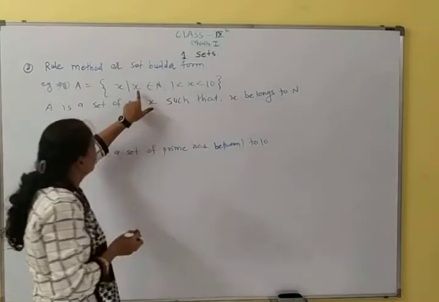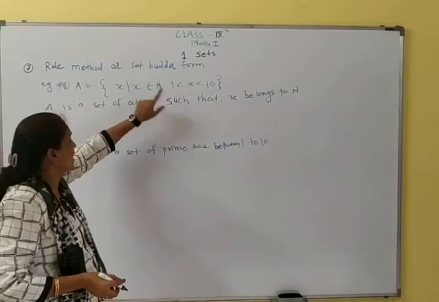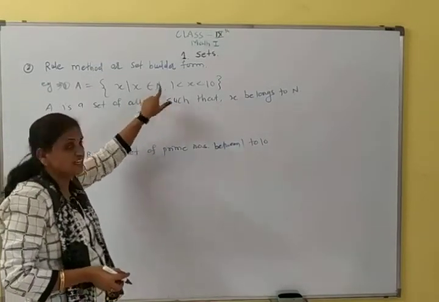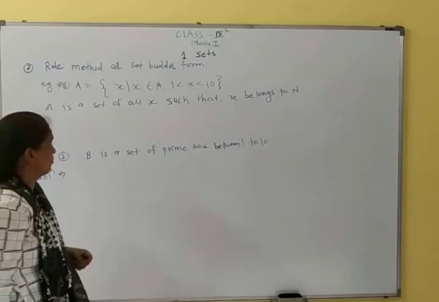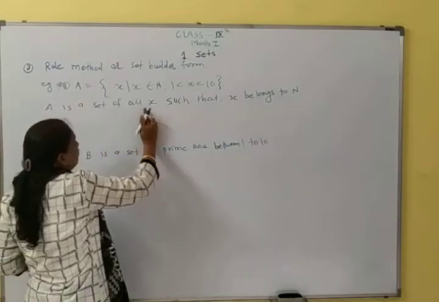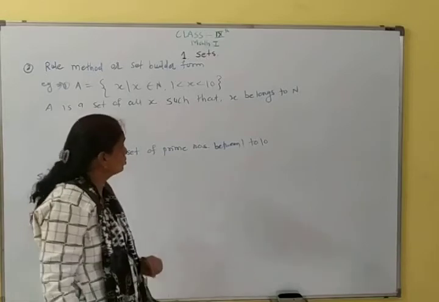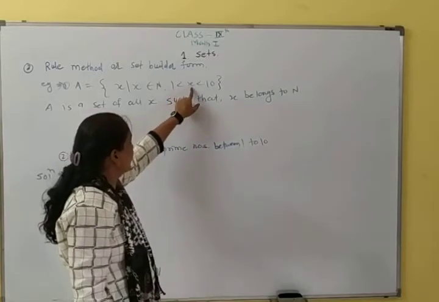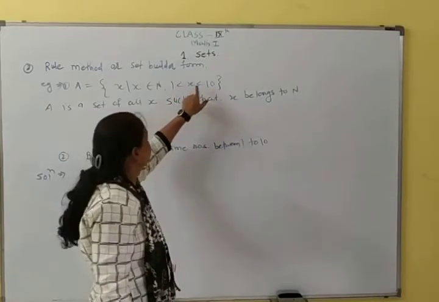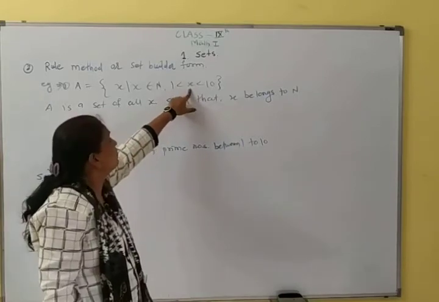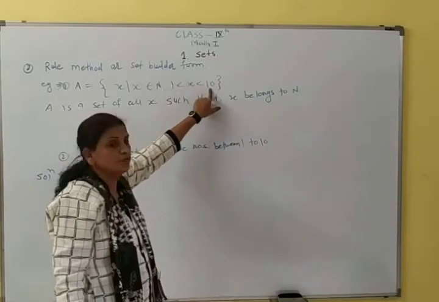इसका मीनिंग है x is an element of set n, means ये x element इस set n में है, and set n is natural numbers. So A is a set of all x such that x belongs to n and 1 less than x less than 10. Means x is a natural number between 1 to 10.